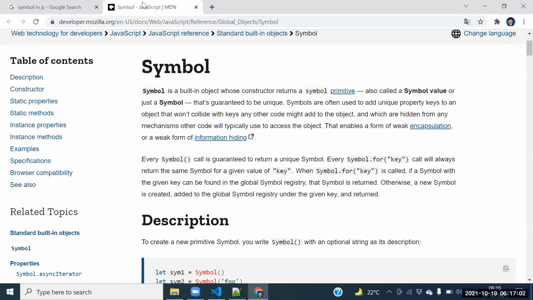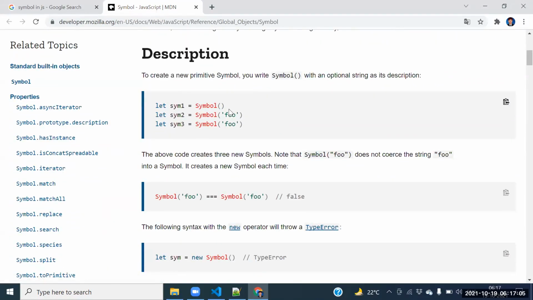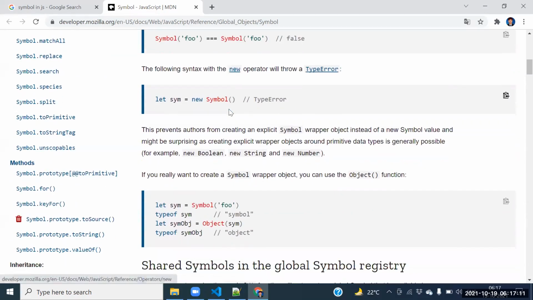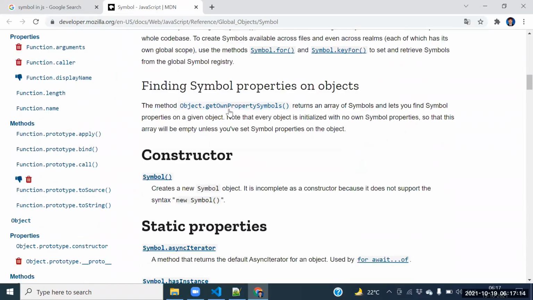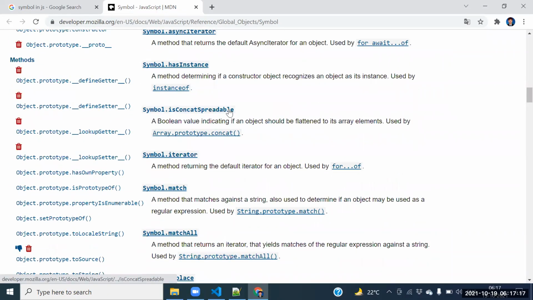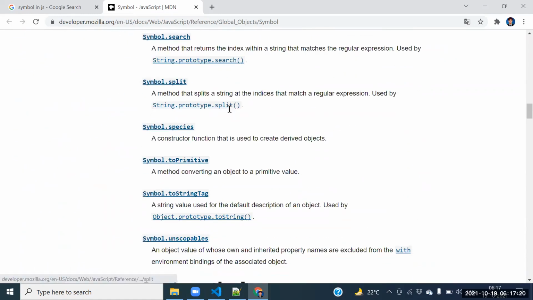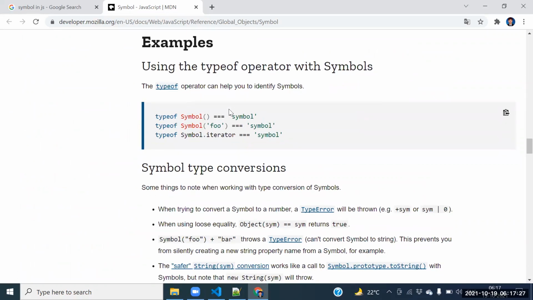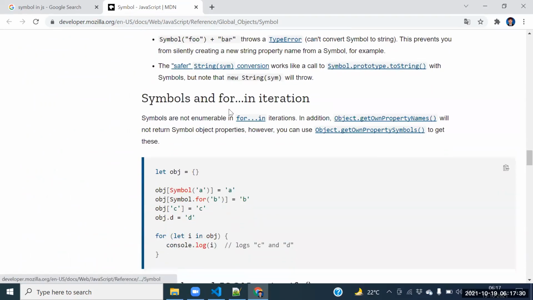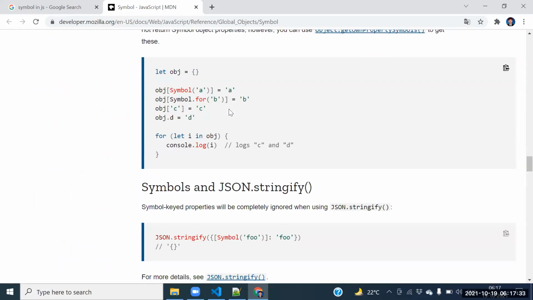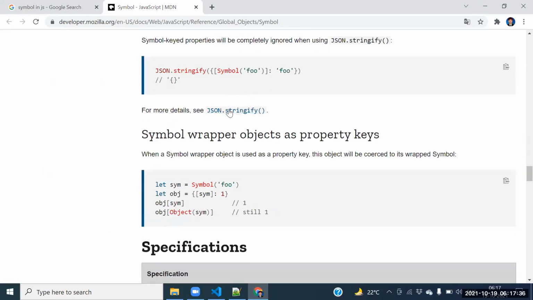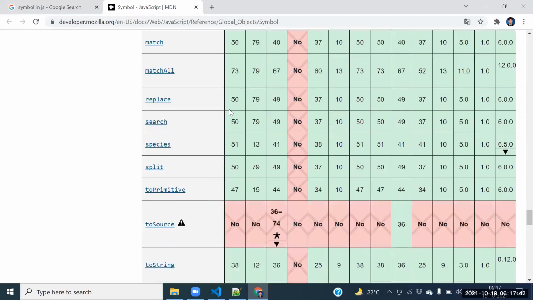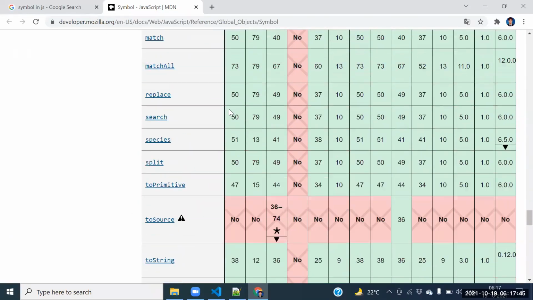Simply JavaScript. No information here. Here also they provided no information.